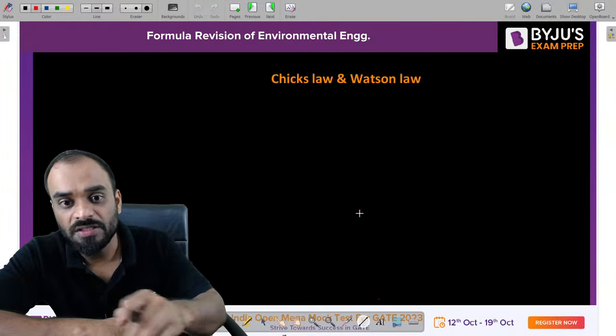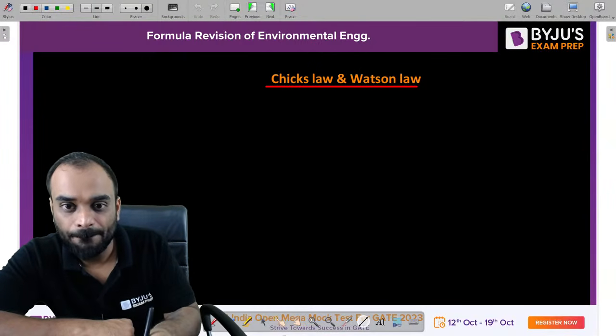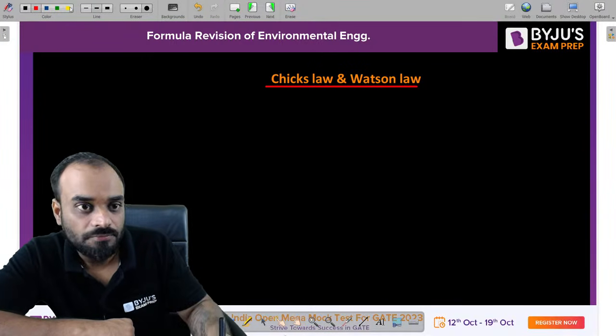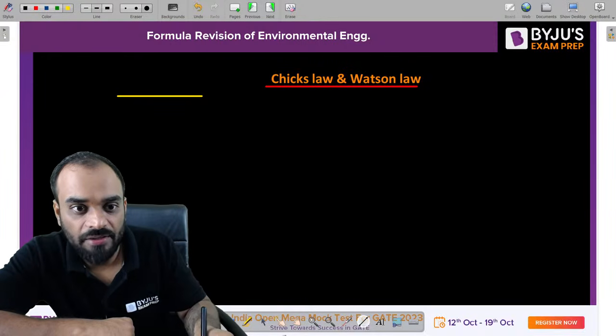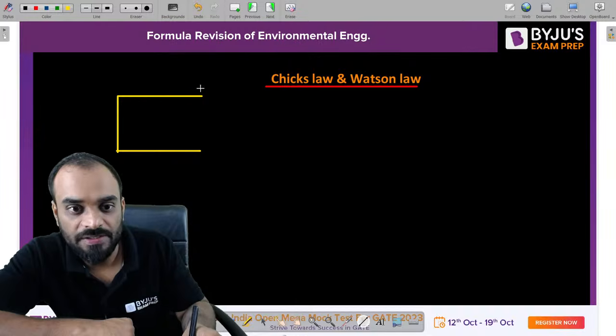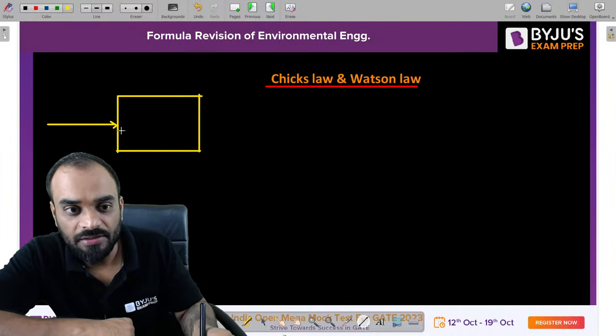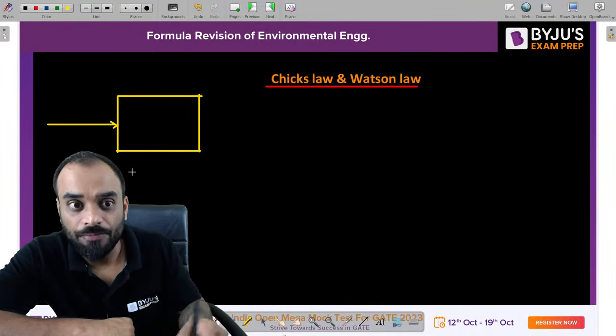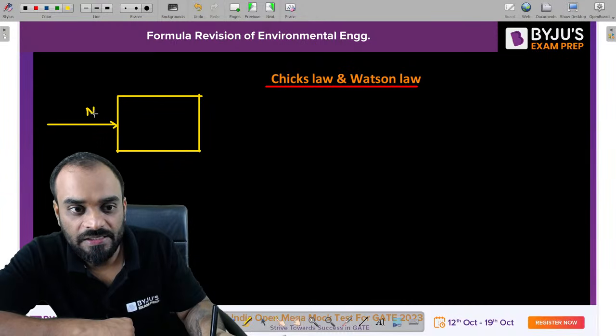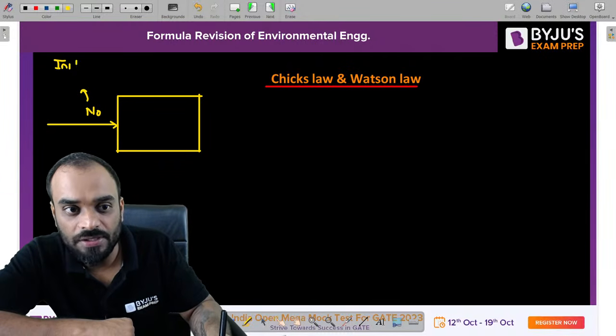Next one is Chick's law and Watson's law. Chick's law. Let us suppose we have a tank which is basically a chlorination tank, and in this chlorination tank, let us consider the water is entering right now. In this case let us consider N0, which is the initial number of microorganisms.